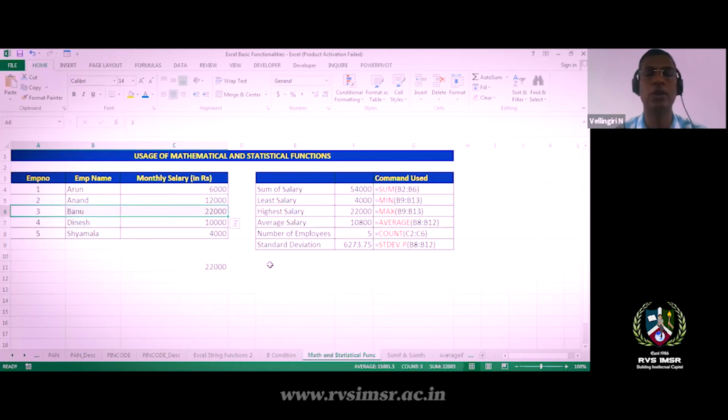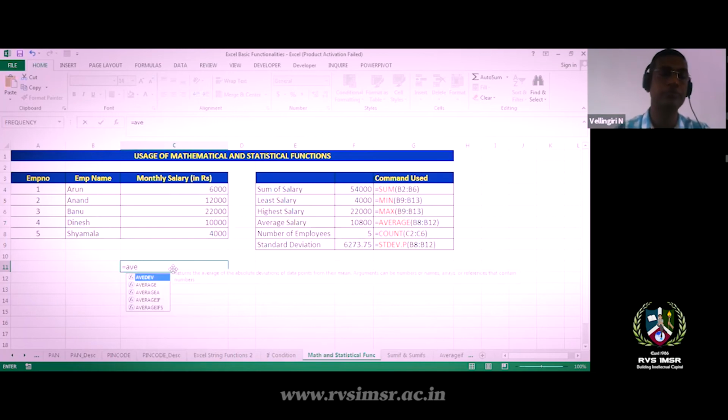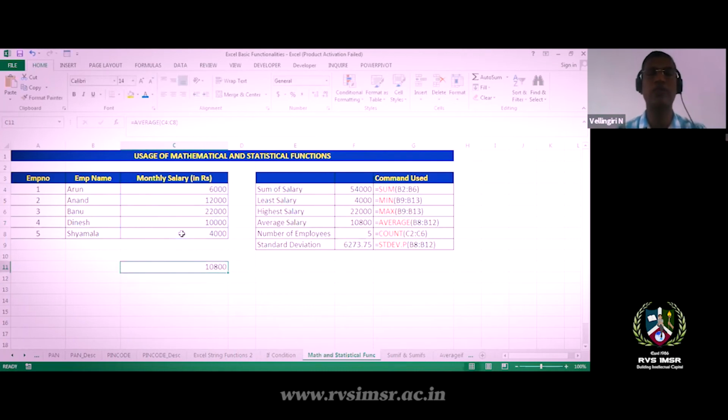Okay, here. Similarly, you can get the average salary. Say there are 5 people and I am giving them salaries. If I want to know the average salary given to each employee, I'll use the function called AVERAGE. Okay, equal to AVERAGE of this range. So I'll get the average salary.